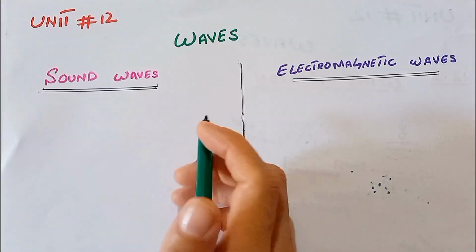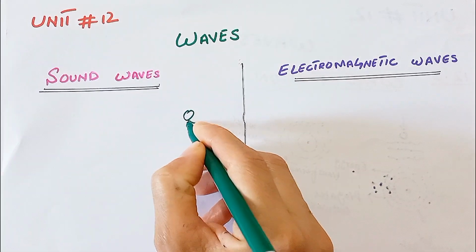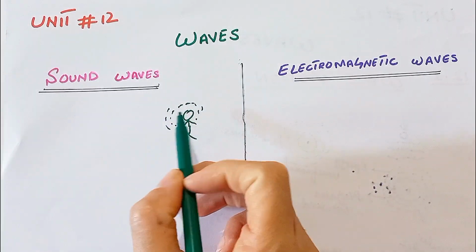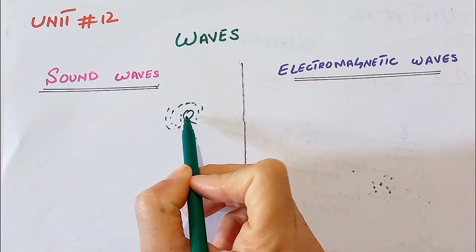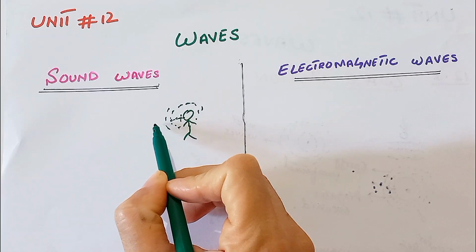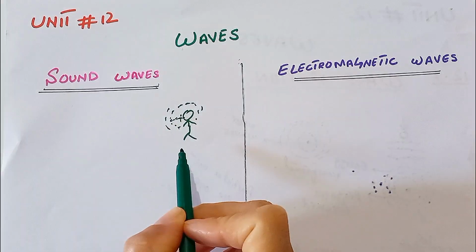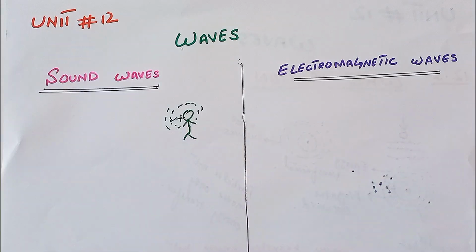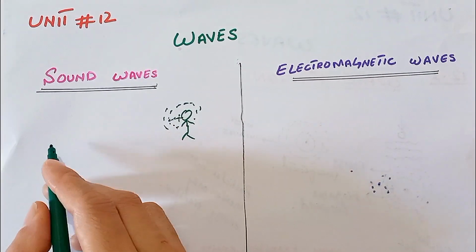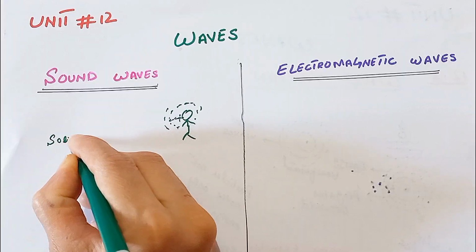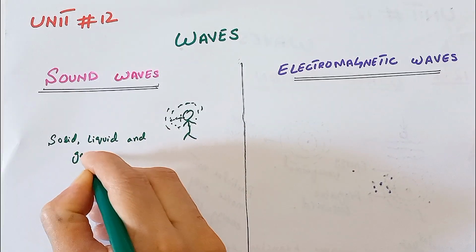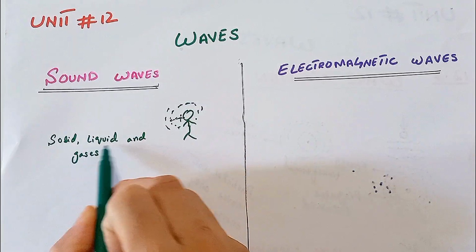The air is all around us. Here, the air that is all around us is made up of particles. These particles actually carry sound. When we speak, they vibrate the particles in the air. This vibration is transferred to another particle. So that's why we hear the sound through the vibration of the particles. These vibrations of the particles can move through three states of matter, that is solid, liquid, and gases. So sound can move through solid, liquid, and gases.